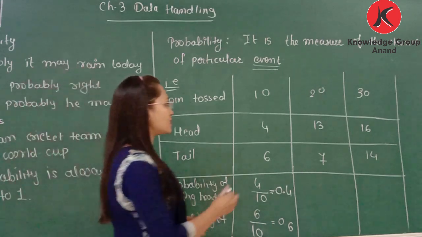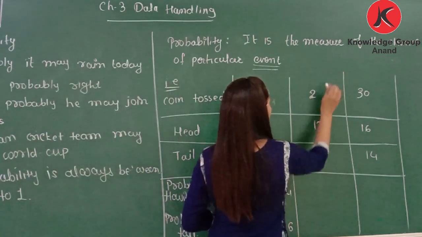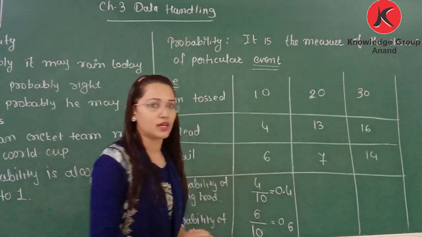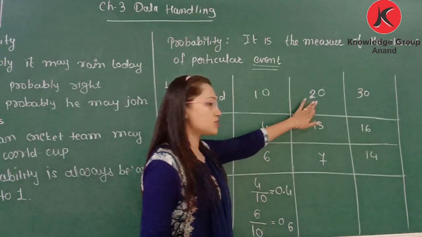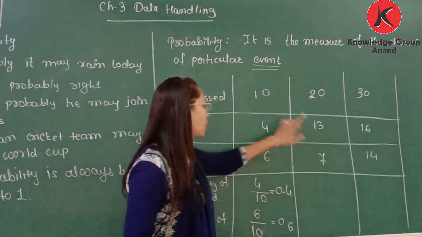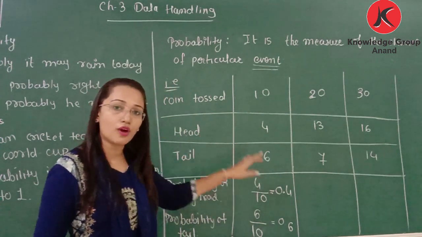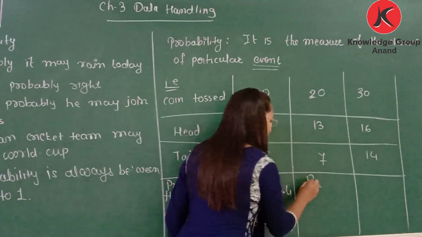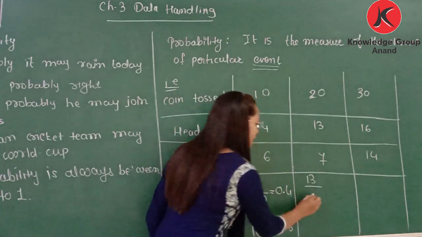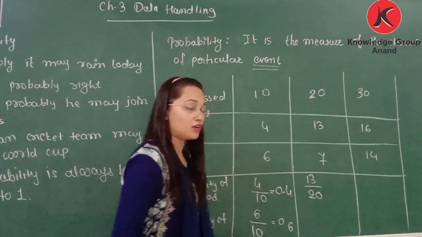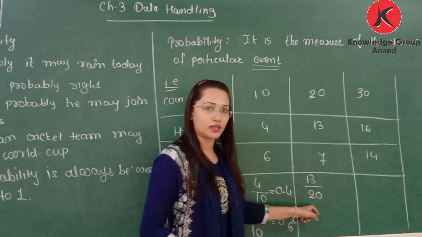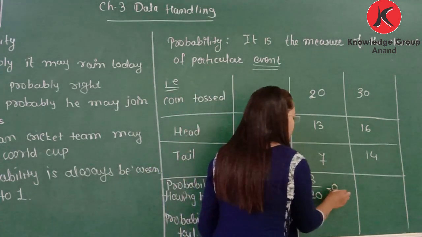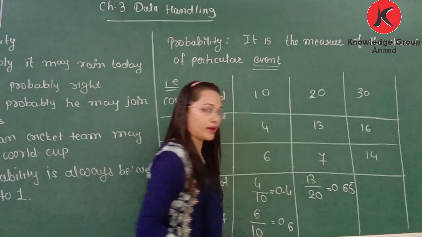So here let's take one more example in which a coin is tossed 20 times. If it is tossed 20 times and we have 13 times head, what is the probability of head? 13 is the outcome of head and 20 is the total events. Now if you divide 13 by 20, you get 0.65.